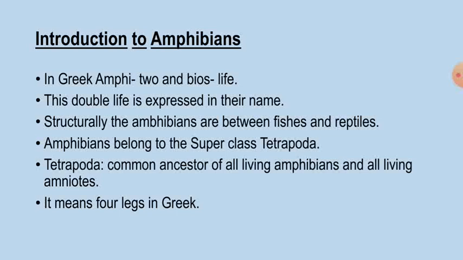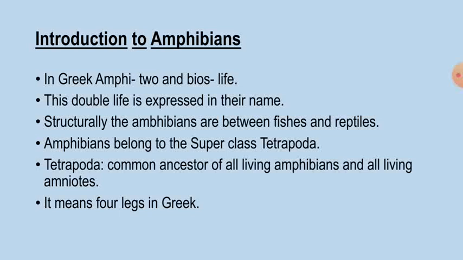So here structurally the amphibians are between fishes and reptiles. So amphibians belong to the superclass Tetrapoda. So Tetrapoda is common ancestor of all living amphibians and all living amniotes.